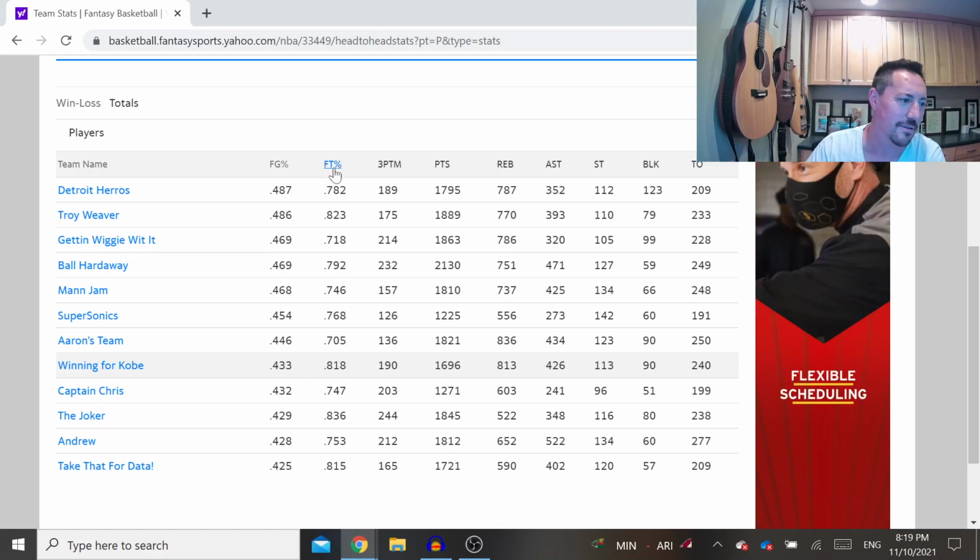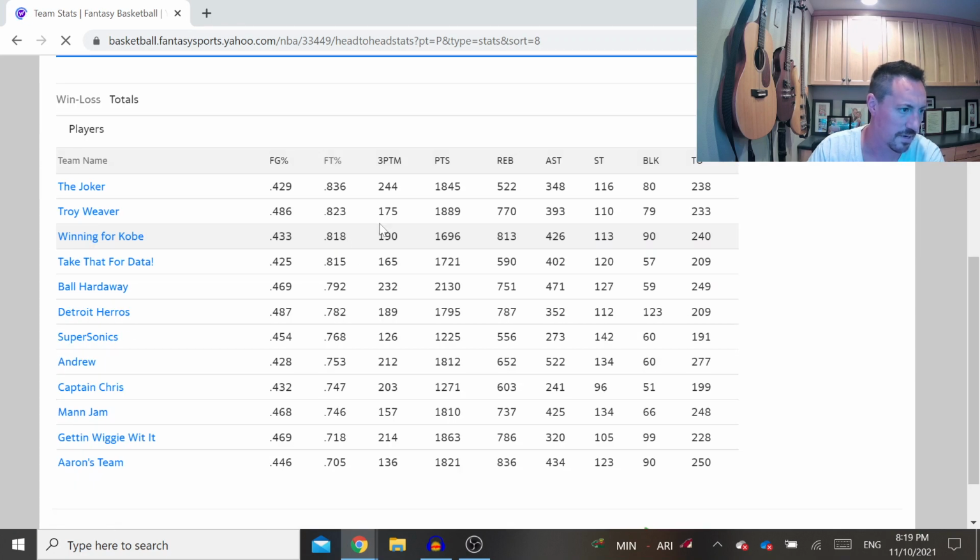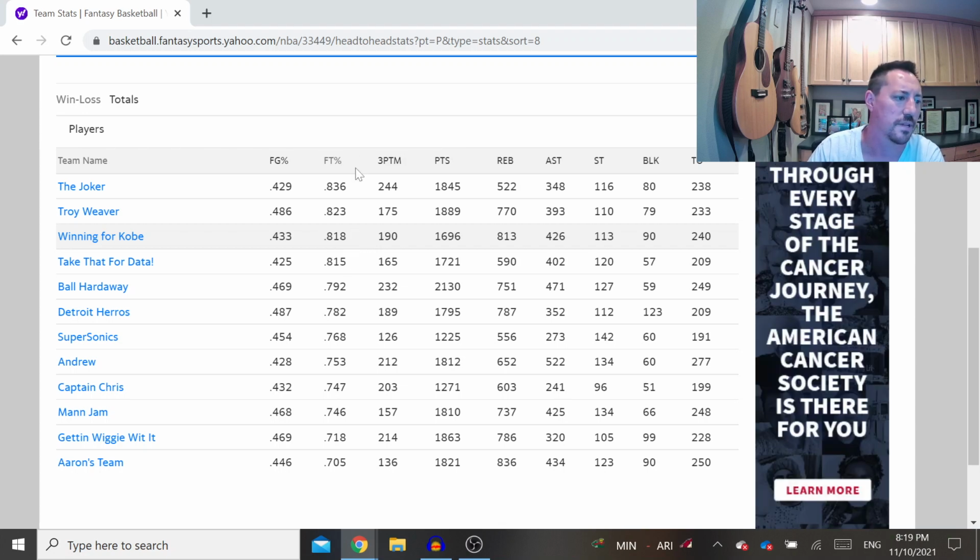But the next category over, free throws, my team's a lot better, and I planned on this from the beginning. So .818 is pretty good for free throw percentage. Anything over .800 for your team is great. So that's good. 3-pointers made.